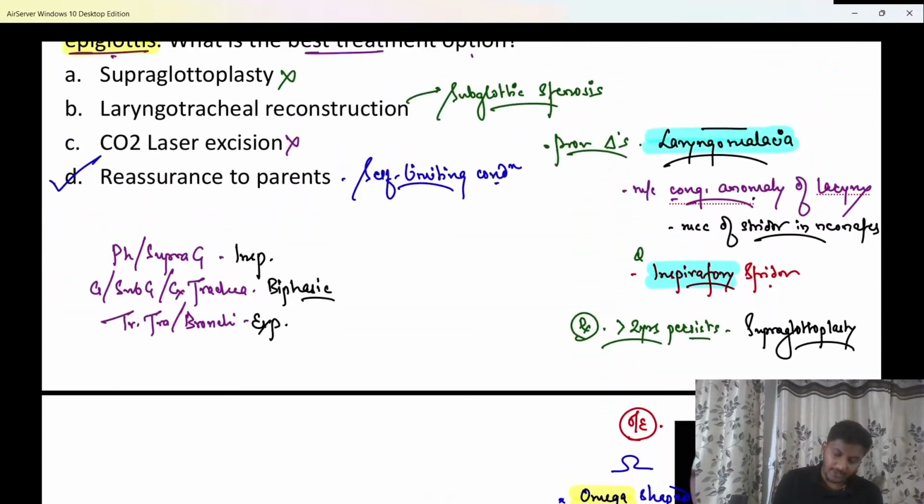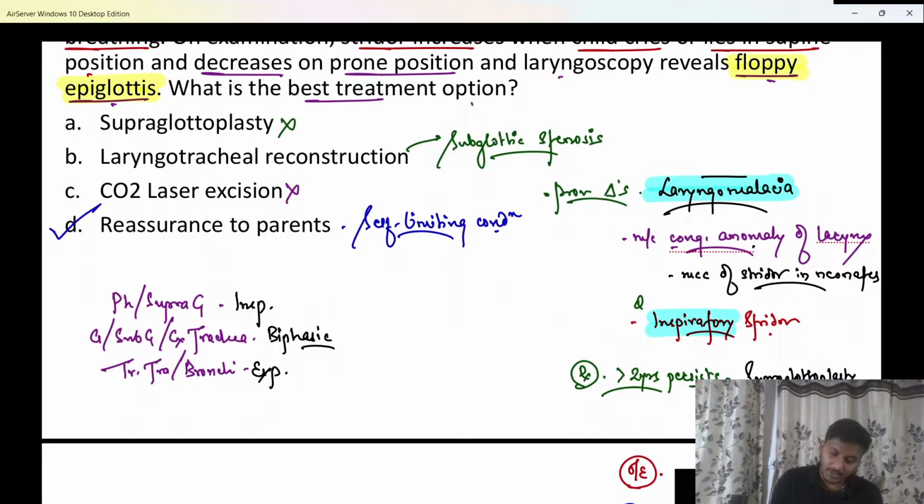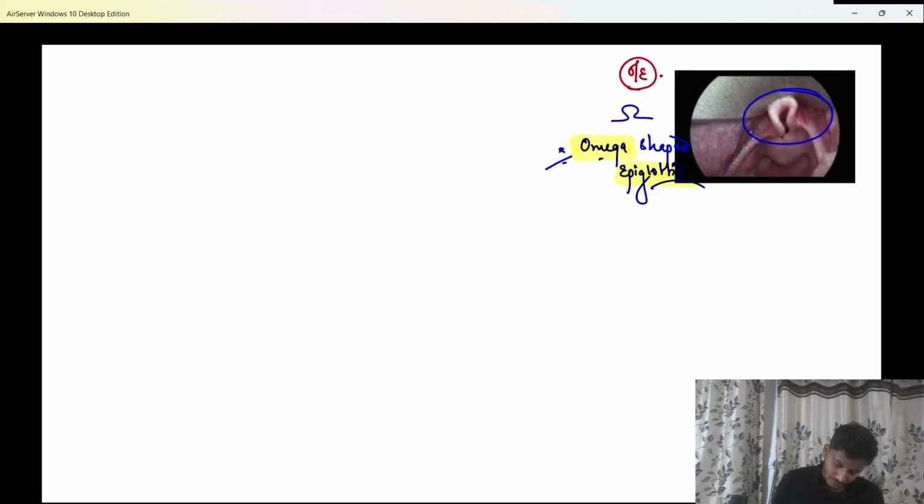Okay, so hopefully that's clear to all of you now about laryngomalacia. Okay, chalo. Shall I take just a 2 minutes break beta? There is a problem, I just need to attach the charger, so just a 2 minutes break and then I'll be back.